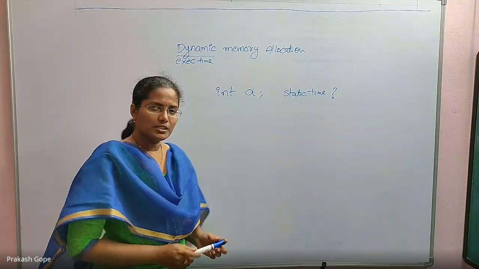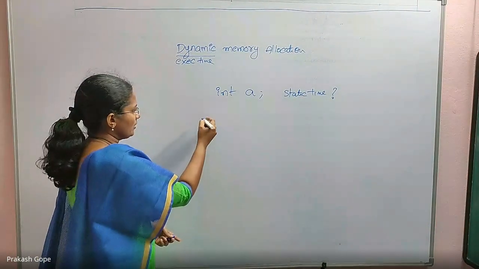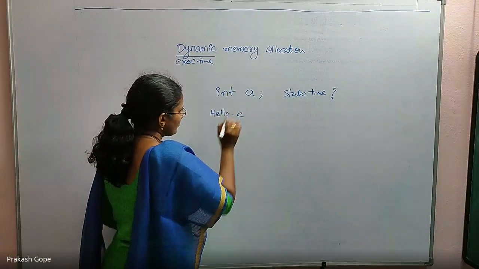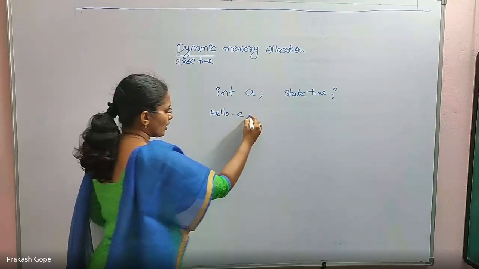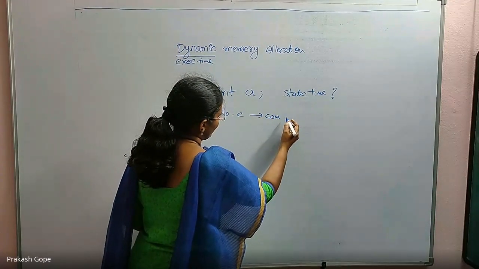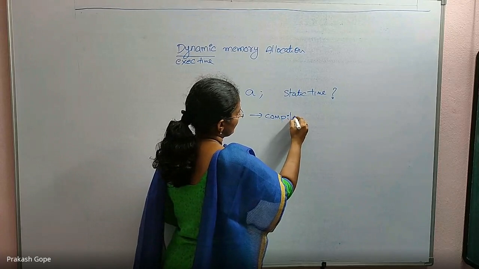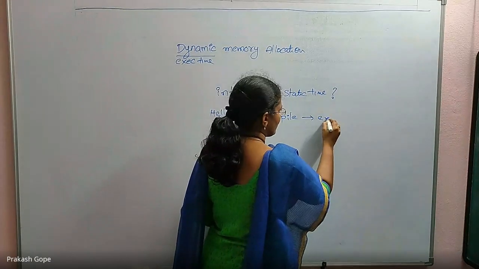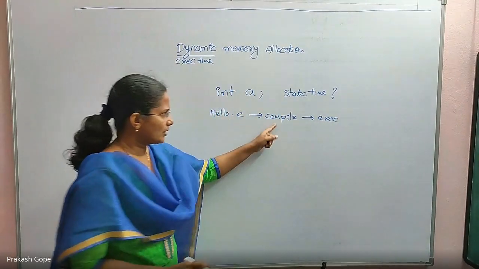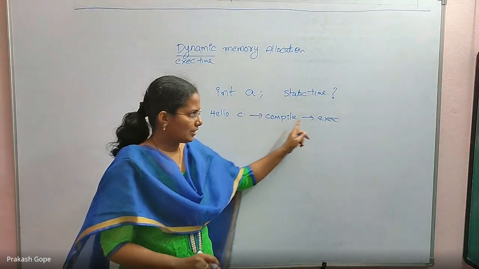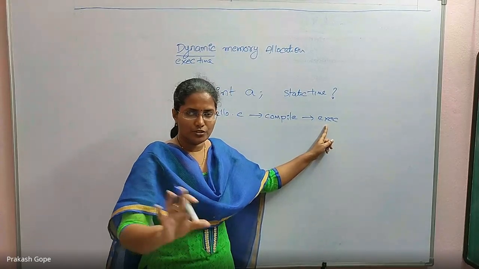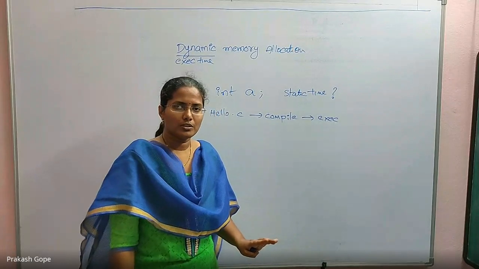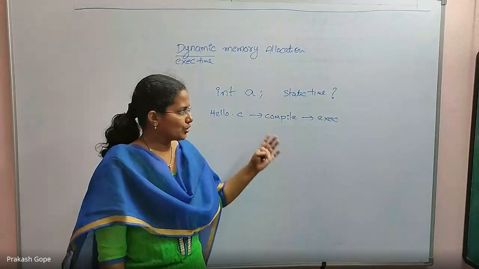Okay, if that is the case, let me ask you a question. Today I have written a program called hello.c. I compiled it also, so the object file is ready. Today I have executed that also. So memory was allocated at compile time, for example, and execution was also fine, everything is over. Today I switch off my computer. Tomorrow morning I switch on the computer.